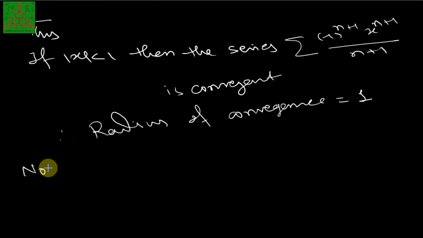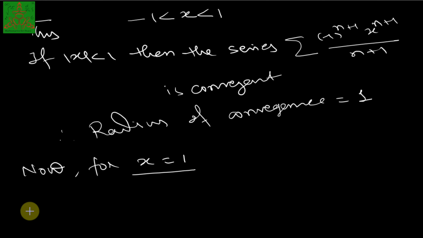Now we need to check, if I expand this one, we have -1 less than x less than 1. So we need to check what will happen at the end point. That means if x is equal to 1, what is the situation of this series, and what will happen if x is equal to -1. Now for x equal to 1, let us see what this series will be.